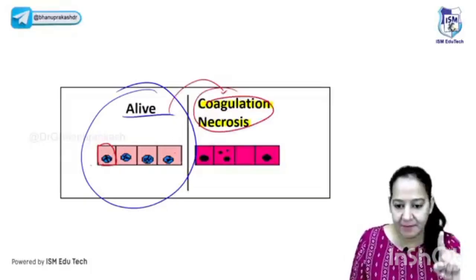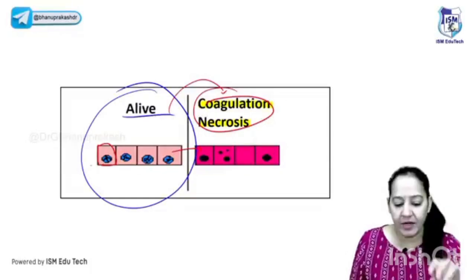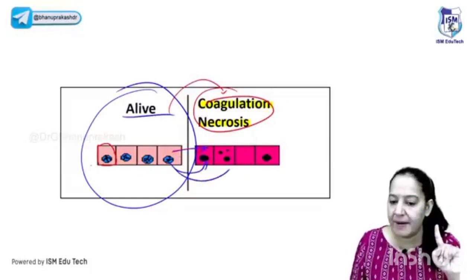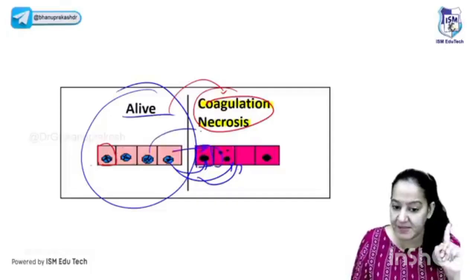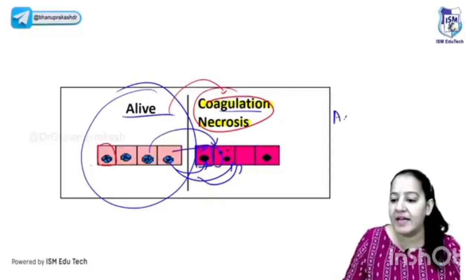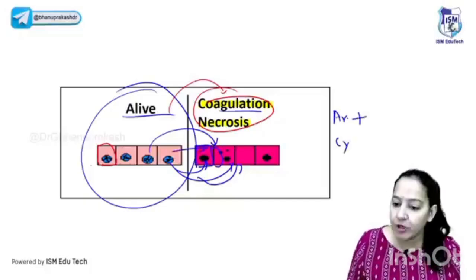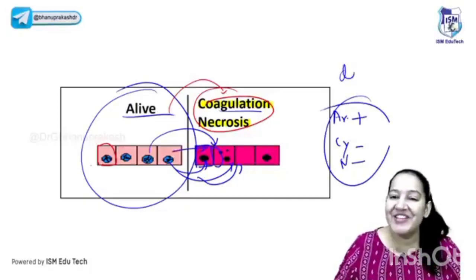They are coagulative now. So you will say, ma'am, what 2 things are changing? Your cytoplasm is changed. Okay, you can see the nucleus has also become pyknotic and karyorrhexis, or it disappears. The nucleus is also changed. The only thing which is the same here also is the shape. The shape is still the same, right? So in coagulative necrosis, the architectural details are maintained, but cytoplasmic and nuclear details are lost. This is the definition of coagulative necrosis.